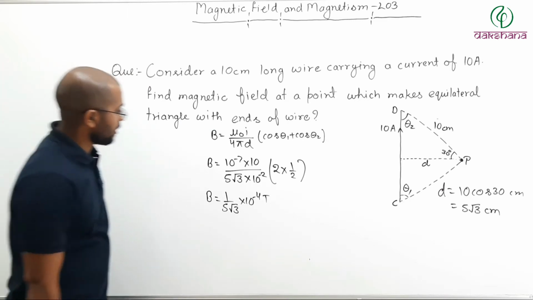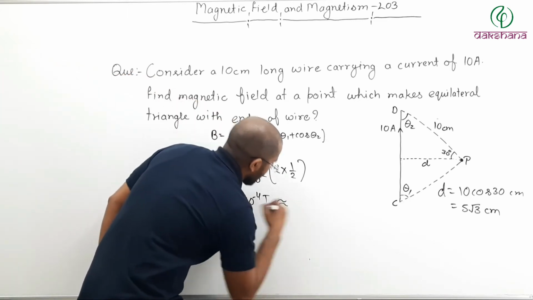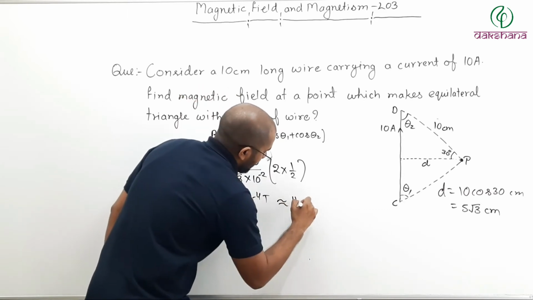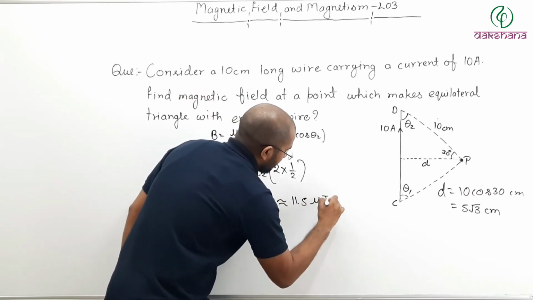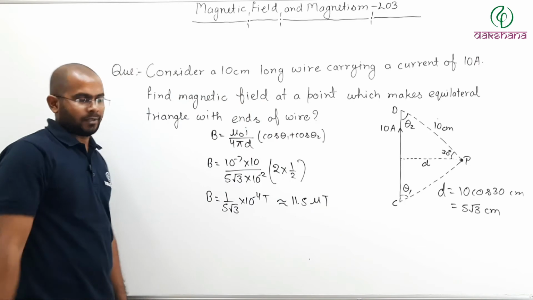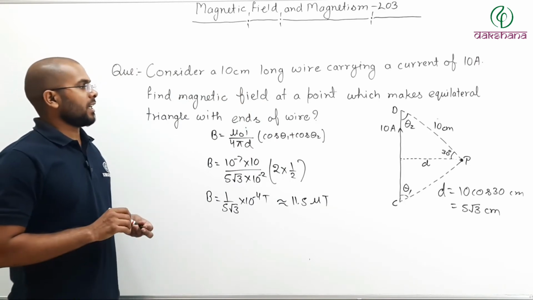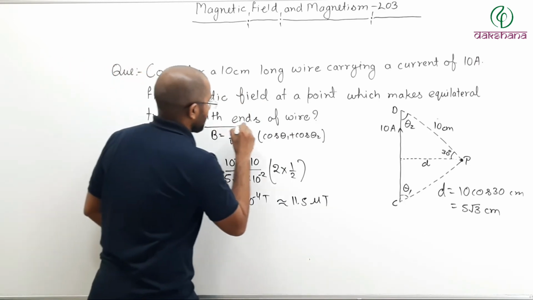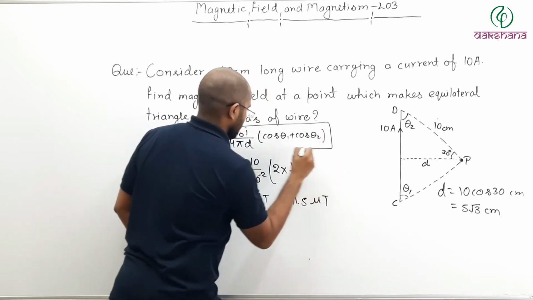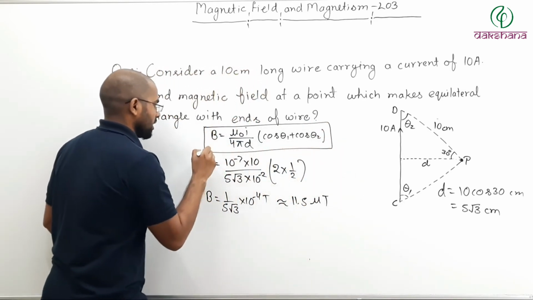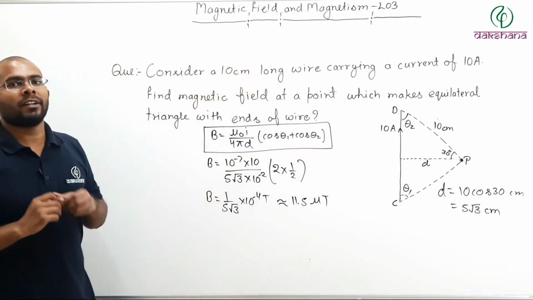And if you solve this, it comes out to be approximately 11.5 micro Tesla.